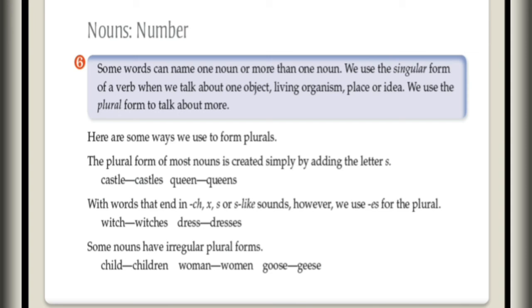Castle, castles, queen, queens. With words that end in ch, x, s or s-like sounds, however, we use es for the plural, like dress, dresses. So the words which end with ch, x, s or which sound like s, we will add es to it. Some nouns have irregular plural forms. Like child, we will use children. Woman, women. Goose, geese. So there are a few irregular plural forms also.